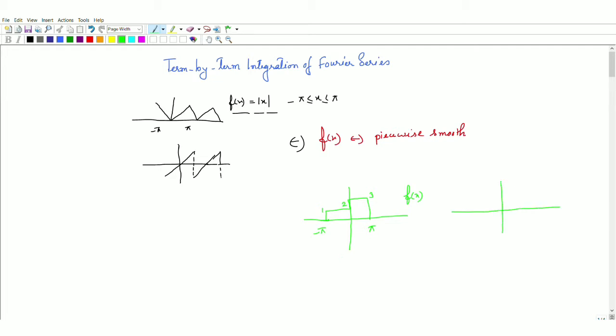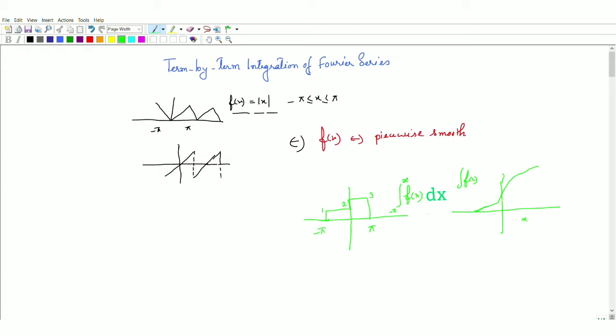how will the integration plot look? Suppose we are doing the integration from x. We know integration gives the area under the curve. This area will increase. If you see the area plot, the integration of f(x), it is continuous.